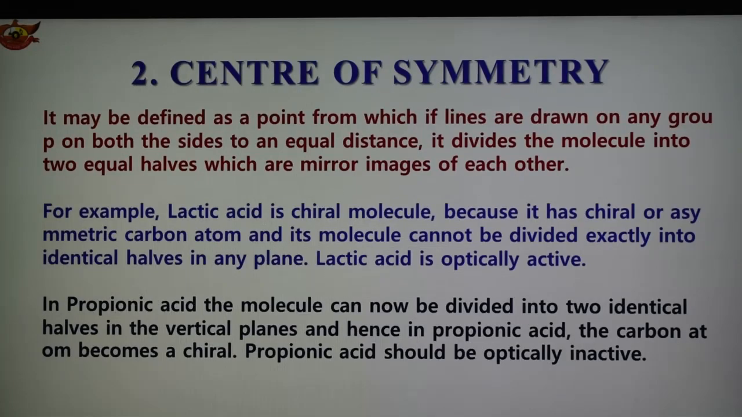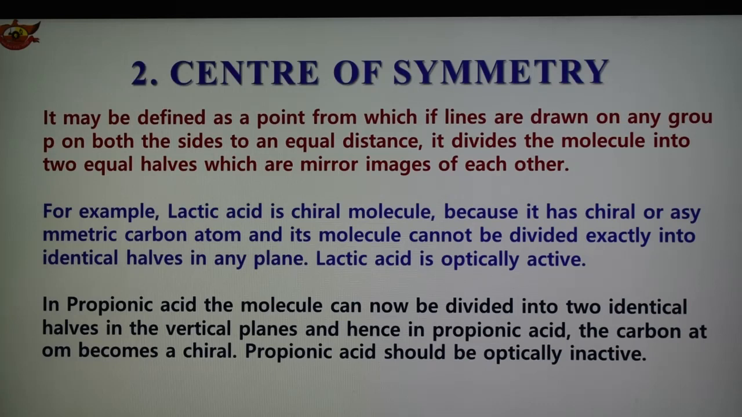And second is the center of symmetry. Now the center of symmetry is defined as the point from which a line when drawn on one side and produced an equal distance on the other side meets an identical point. So you see here, the example 2,4-dimethyl cyclobutane is the example.